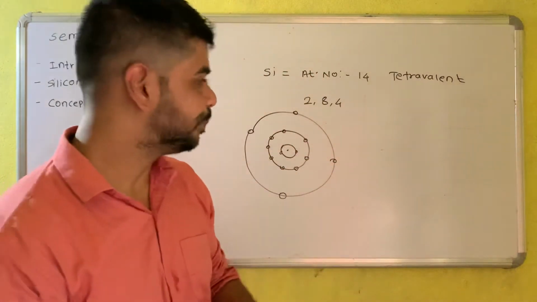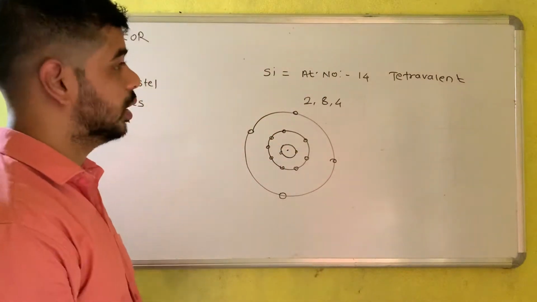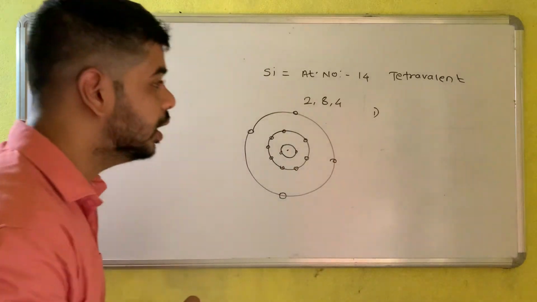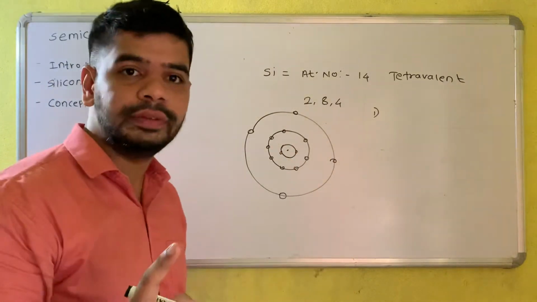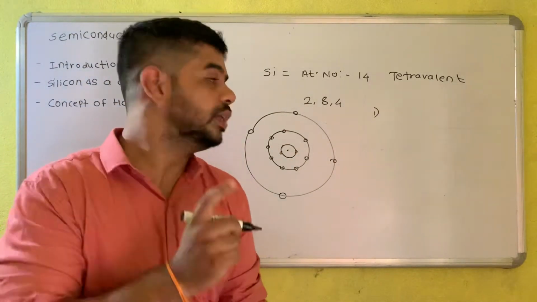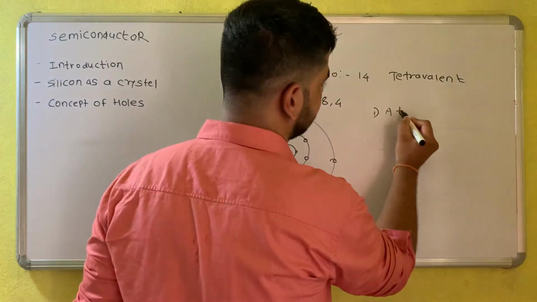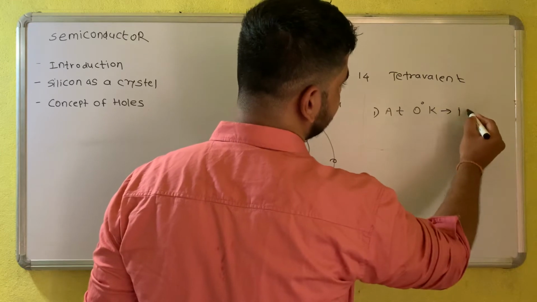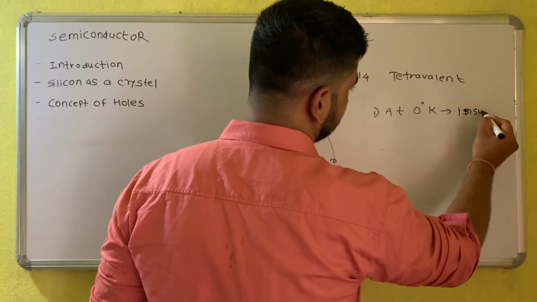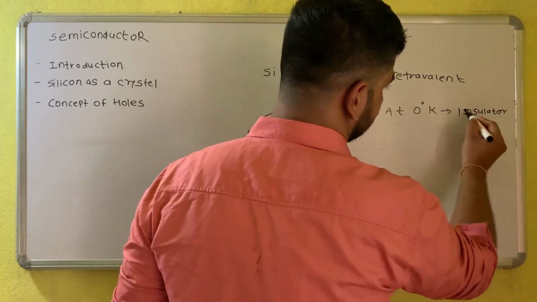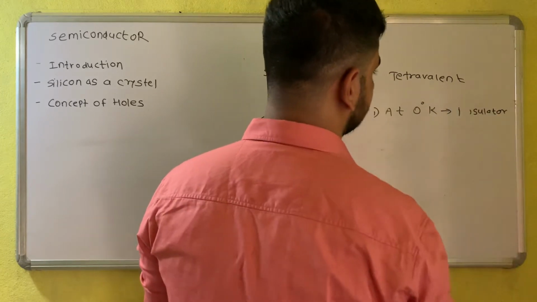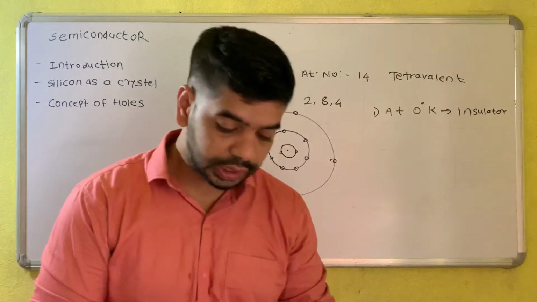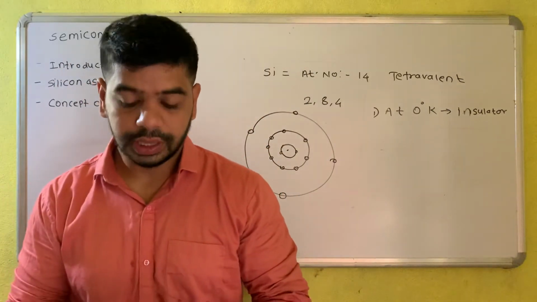So basically, let us consider a few points about silicon first of all. At 0 degree Kelvin, please remember, at 0 degree Kelvin, silicon behaves as an insulator. Okay, at 0 Kelvin, silicon is behaving as an insulator.